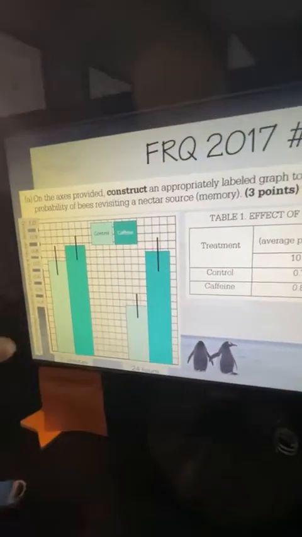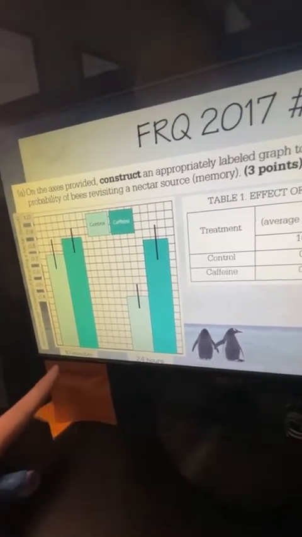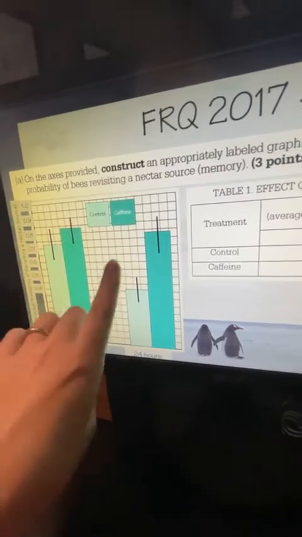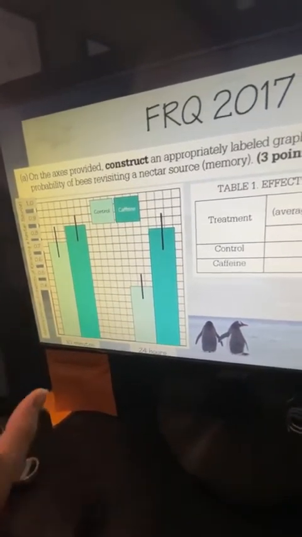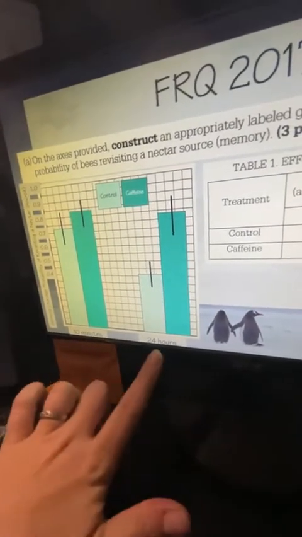So this is what your graph should look like, right? You should have your axes labeled. You should have it scaled appropriately, and you should have error bars on it. Notice I also have a key up here to tell me what my colors mean. You want to have some way to signify which one's your control and which one's your caffeine, since you were just labeling the bottom as 10 minutes and 24 hours.